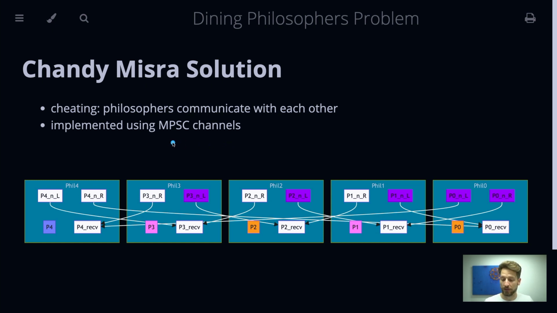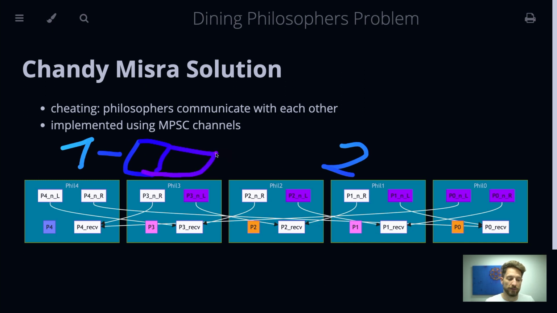That means, let's see if I can draw that somehow. If philosopher 1 is talking to philosopher number 2, he will send a message that goes into a queue, and the first message put in will also be the first thing that philosopher 2 will pick up and read. So if there are multiple requests coming from, in our case, philosopher 1 to philosopher 2, they will be queuing up in those buckets.